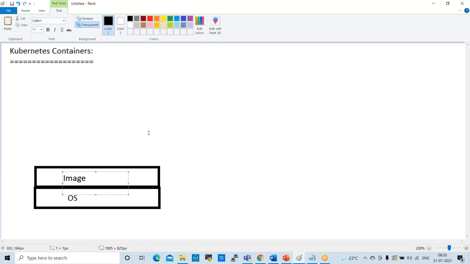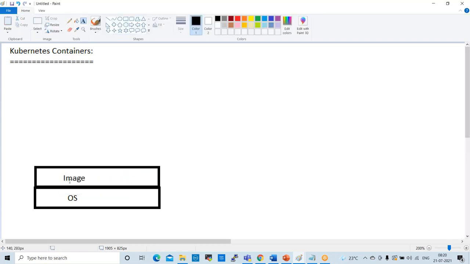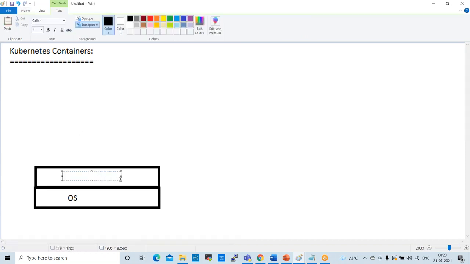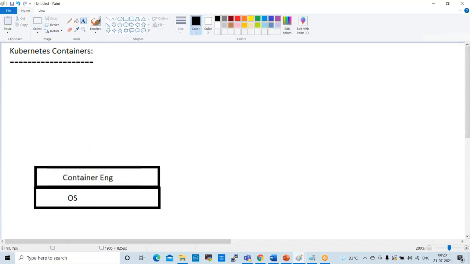In Kubernetes containers we should not call it an image, so I can remove this. Pods will be there, but the container engine also will be there. On top of this, we deploy applications.